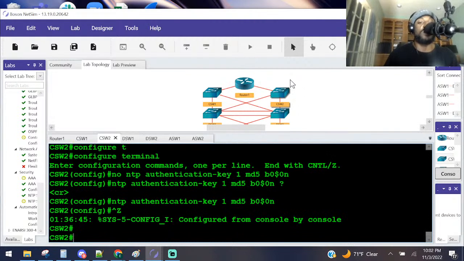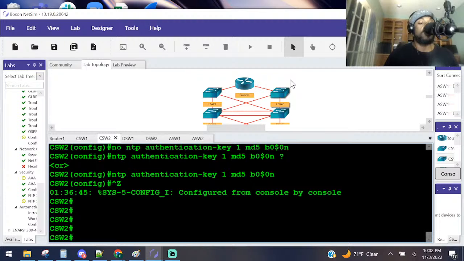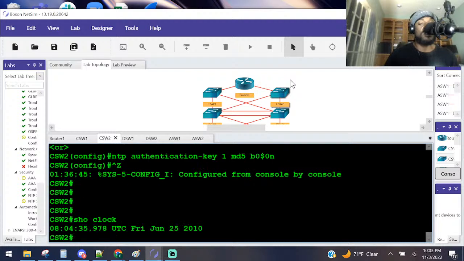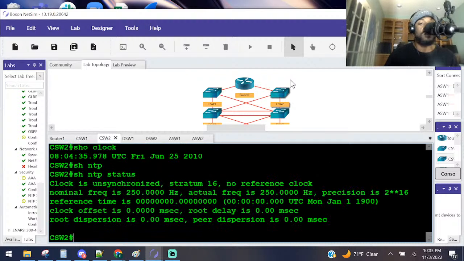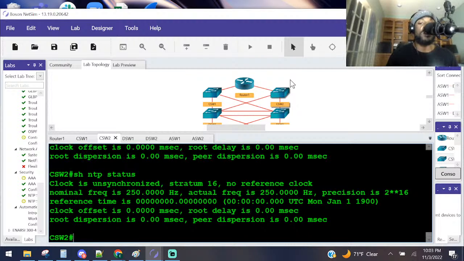And let's see if we synchronized our time. Show clock. He's got the time. Looks like he's back in 2010. Show NTP status. He's still unsynchronized. Let's see how long it takes before it actually does synchronize. If it will synchronize, right? Let's see.